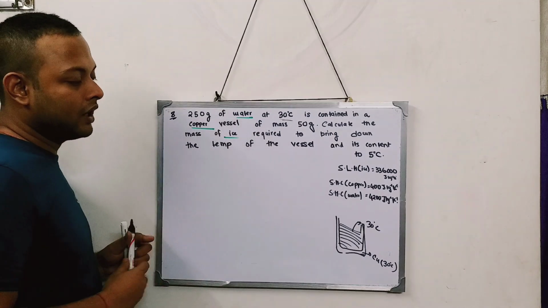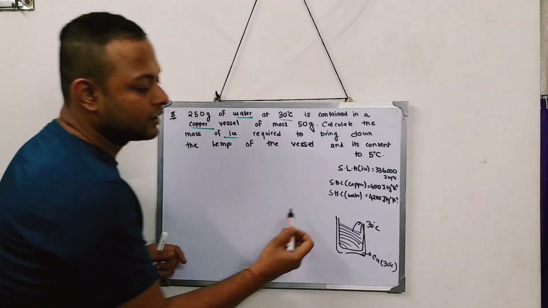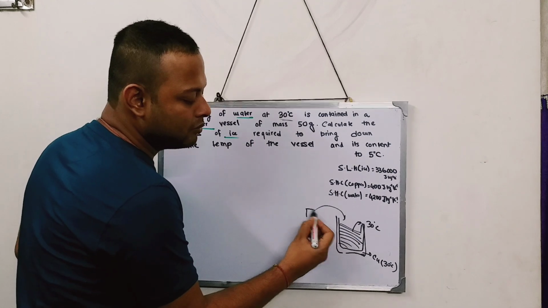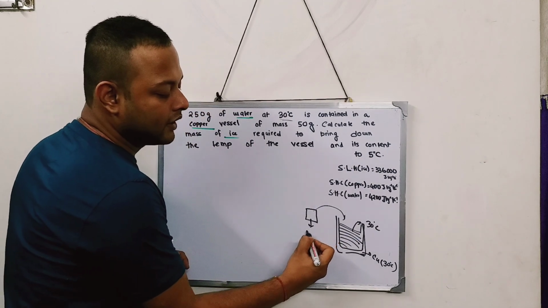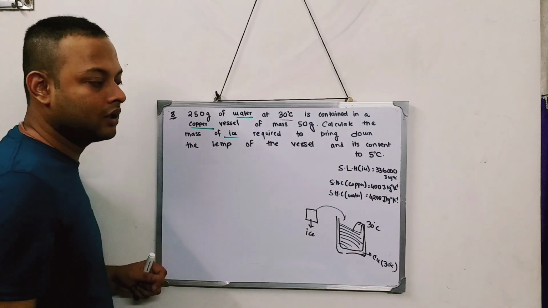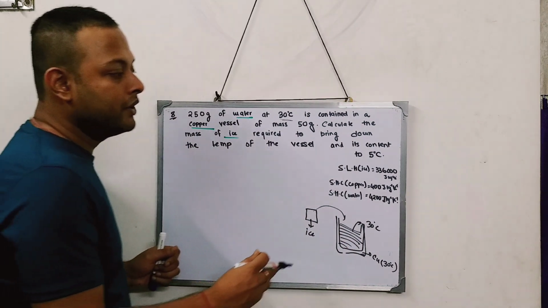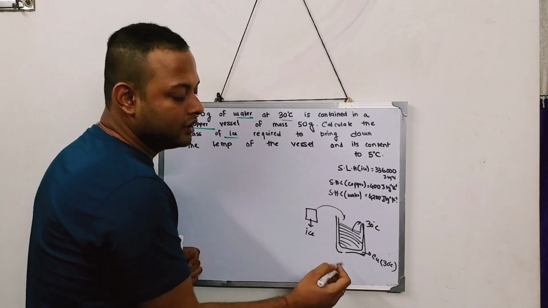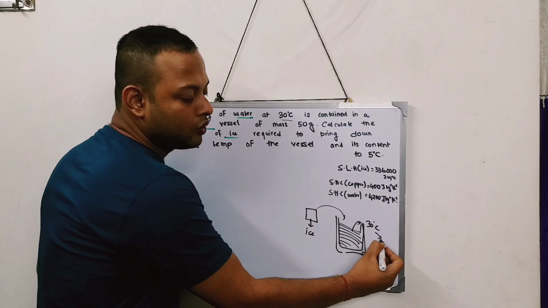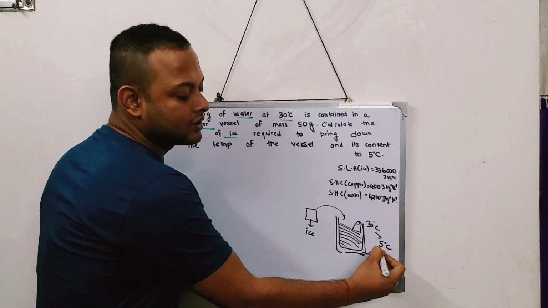Now what will I put? I'll put a mass of ice. I'll put some ice into this water, and I will try to bring this temperature from 30 degree to 5 degrees centigrade.